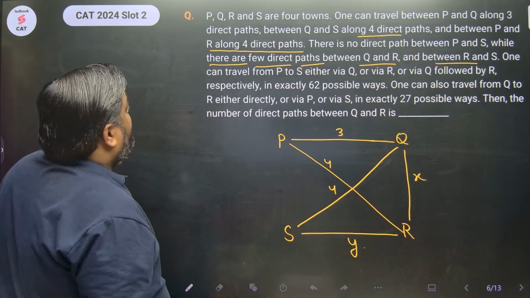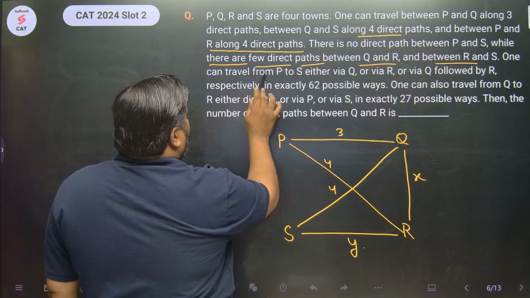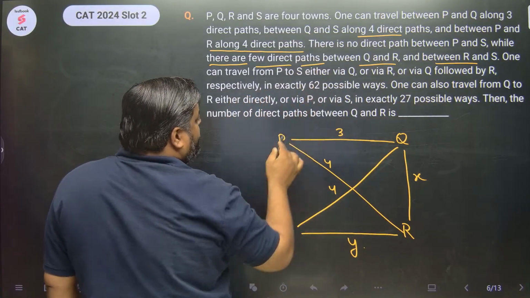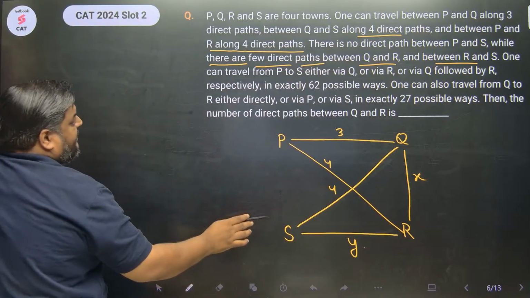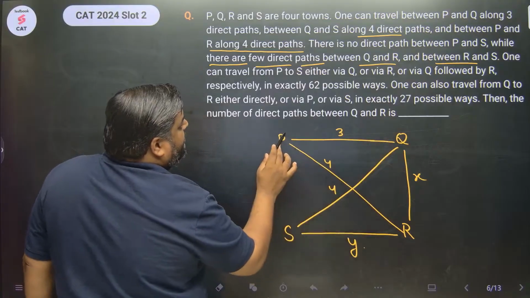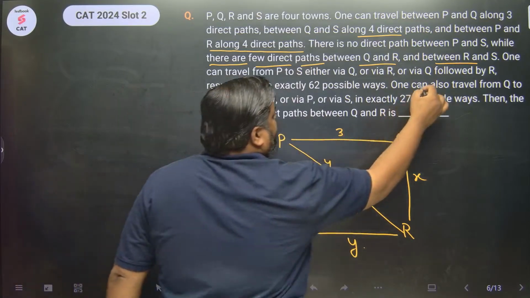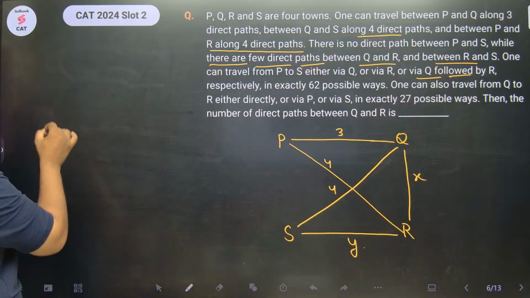Okay. Now one can travel from P to S either via Q. So if somebody has to travel from P to S, it can travel via Q, via R, or via Q followed by R. So P से S जाने का there are three possible ways.